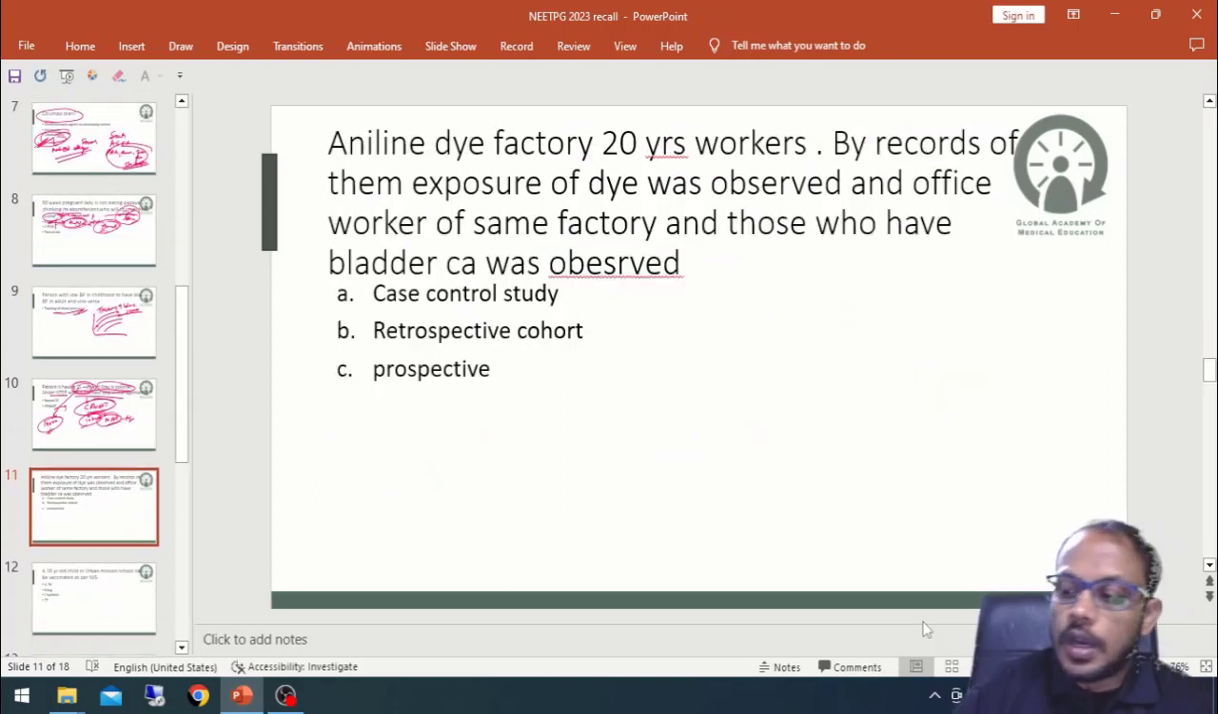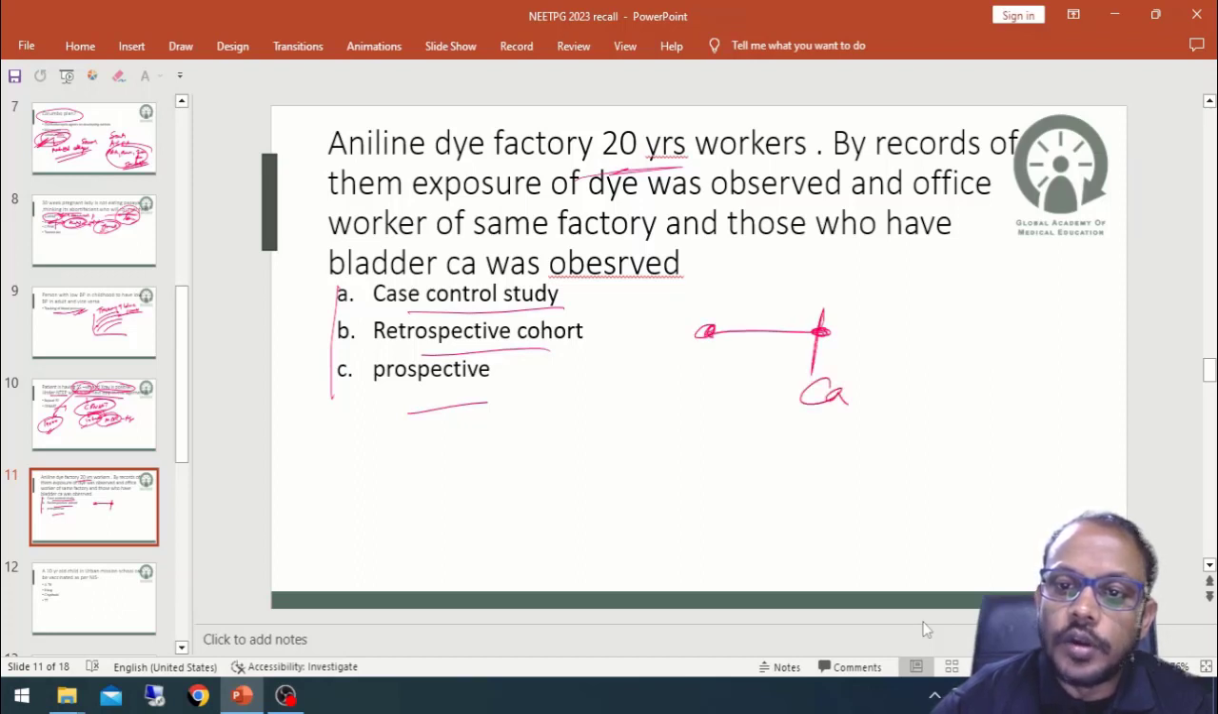Okay, another question was the aniline dye worker, a 20 years old worker. There basically the study design was asked. So here the question was that the cancer had already occurred, but they are thinking about the exposure. Okay, exposure to disease. They are following it like this.